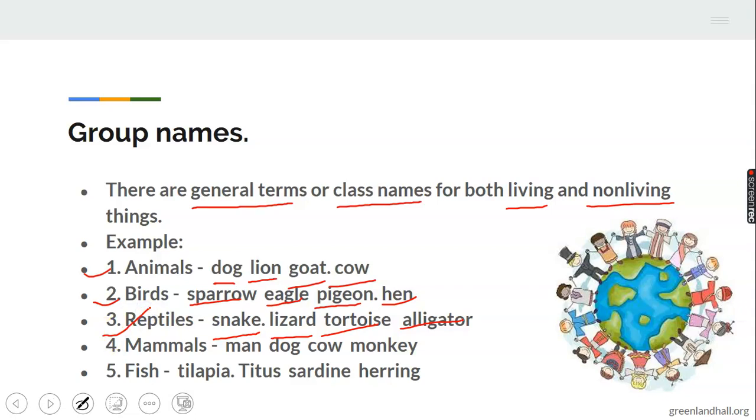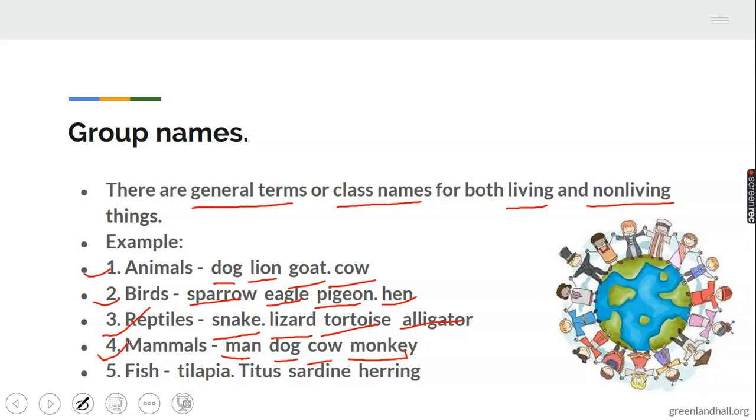We talk about classification of animals in science, so you should still remember what reptiles are. They are animals that crawl on their bellies. Now look at this fourth example. We have man, dog, cow, monkey. All these are mammals, animals that give birth to their young ones alive.